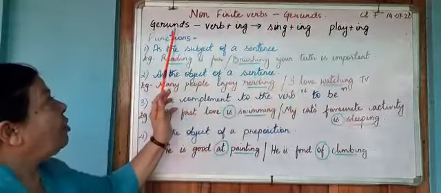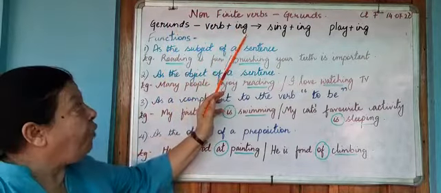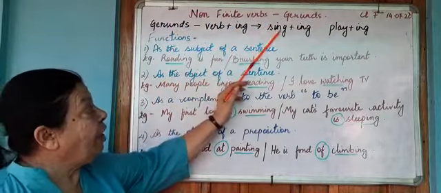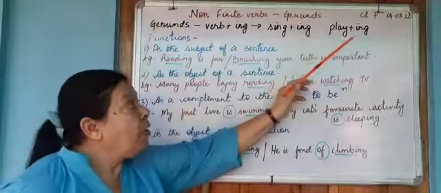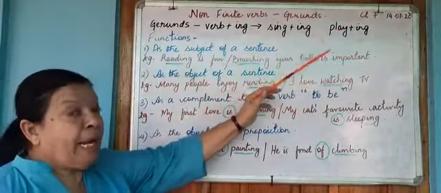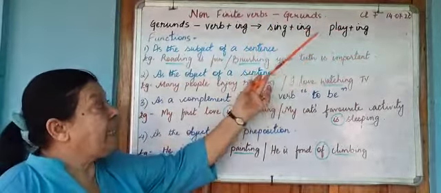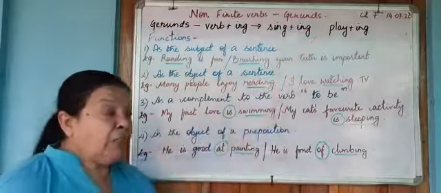Now, a gerund is the verb plus the ing form. So sing, the verb, plus ing will give you singing. Play plus ing will give you playing. Therefore singing, playing, laughing, dancing, etc. The ing form of the verb is called a gerund.